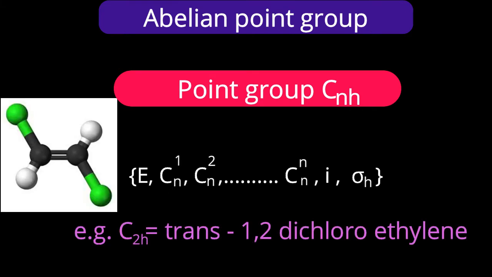Here the point group is Cnh, and as an example I am considering C2h, trans-1,2-dichloroethylene. sp2 hybridized 2 carbons are there. So here which operations are possible? Identity, C2, i meaning center of inversion, and sigma h. These four operations are possible for C2h. Will this molecule be optically active? Is it dissymmetric? It is not dissymmetric because of the presence of the horizontal plane. High order symmetry it is. So it is not optically active. Center of inversion also is there.